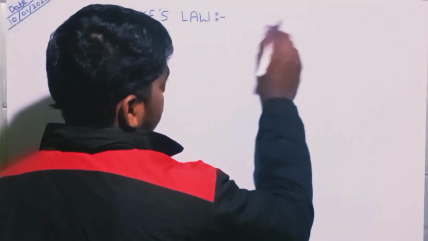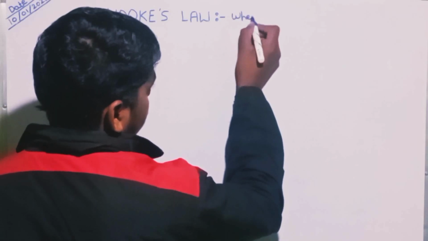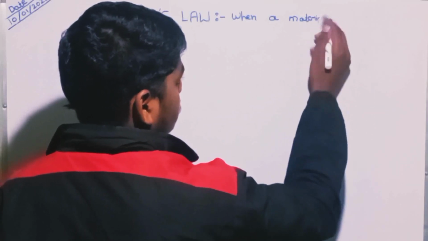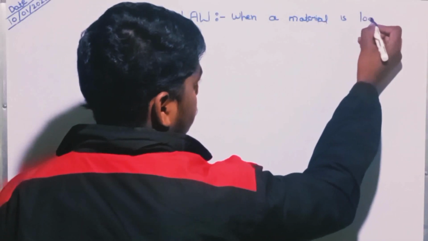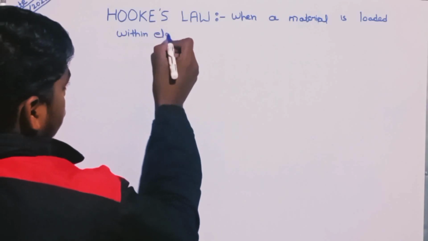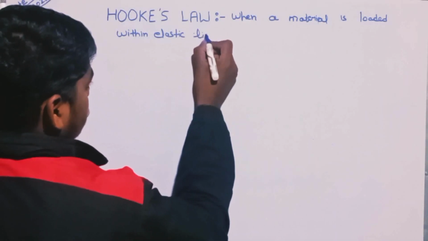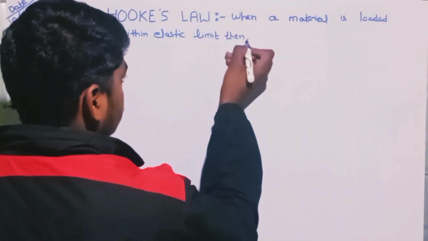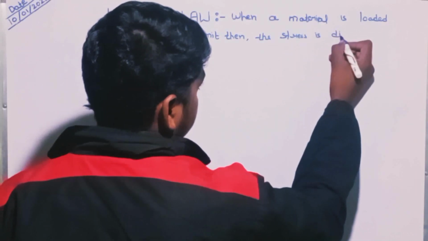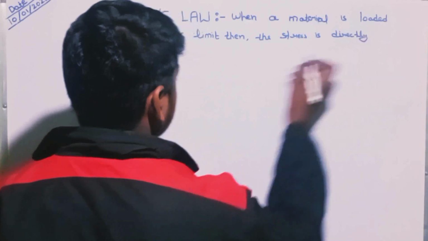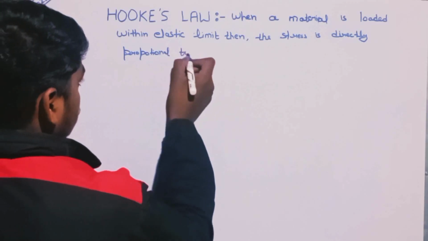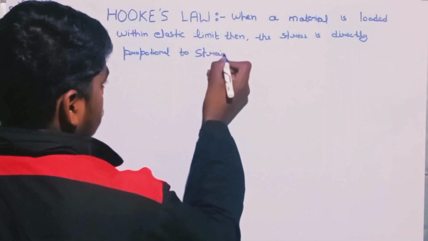Whenever a material is loaded within elastic limit, then the stress is directly proportional to the strain.